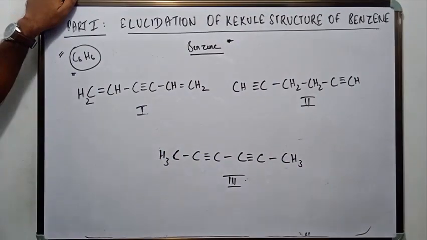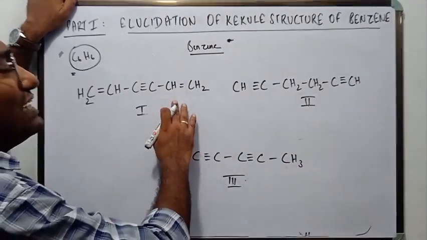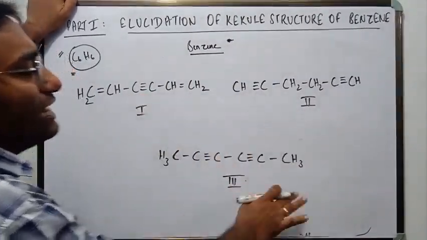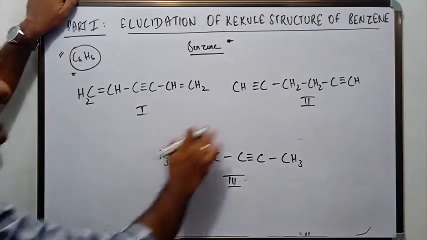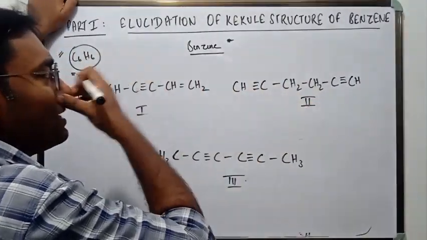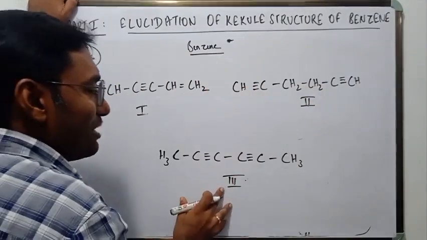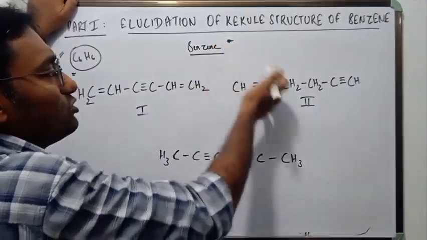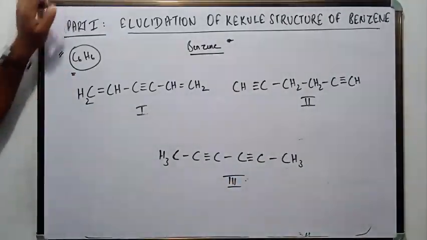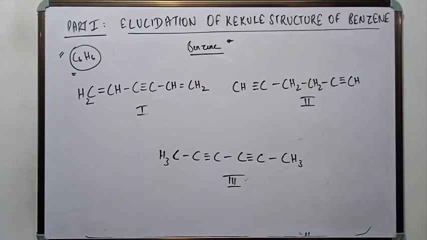So he found out that it is not a straight chain hydrocarbon, because alkenes and alkynes are aliphatic straight chain hydrocarbons, and benzene does not show any characteristic reactions of such hydrocarbons, right?